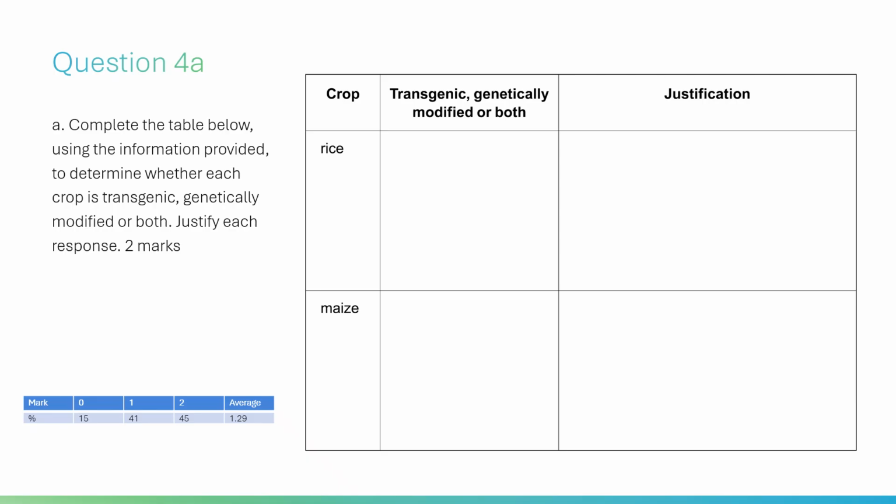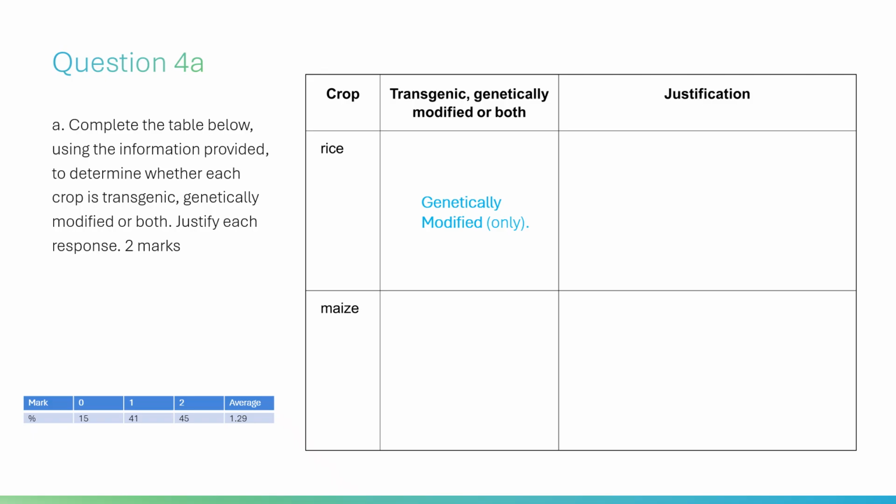Row 1, rice, the internal edit. Classification: genetically modified only. When students read the stem for rice, they see editing of the OSHXK1 gene. Because this gene belongs to the rice itself, Oryza sativa, scientists are simply tweaking the plant's own instruction manual.